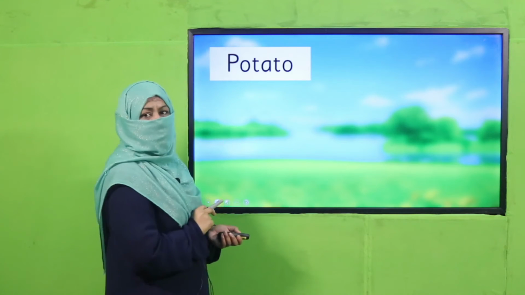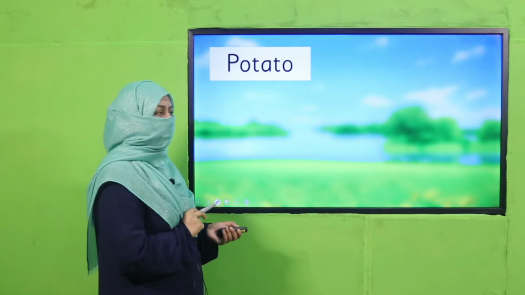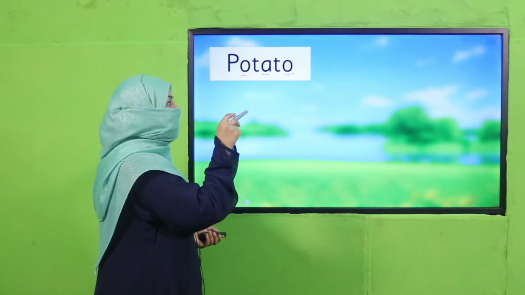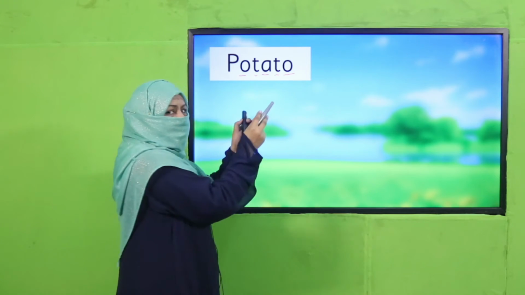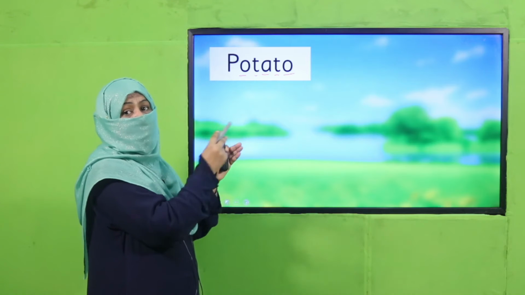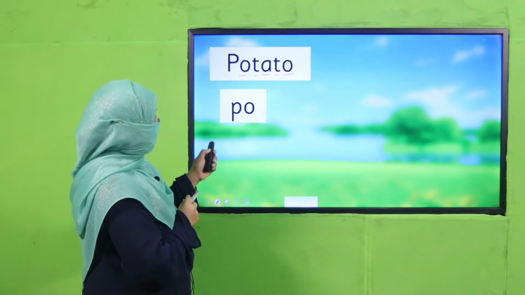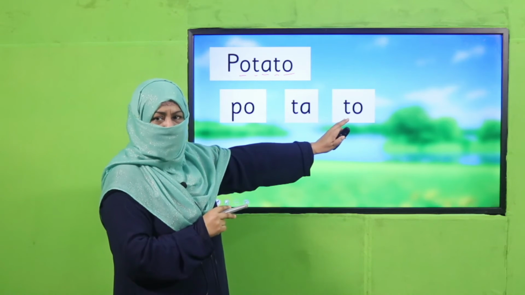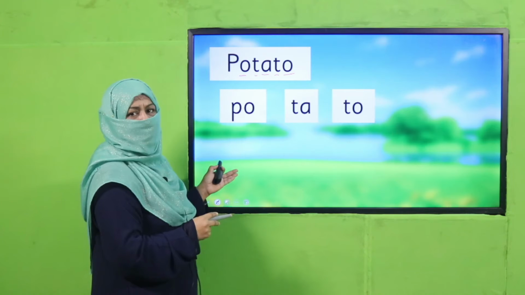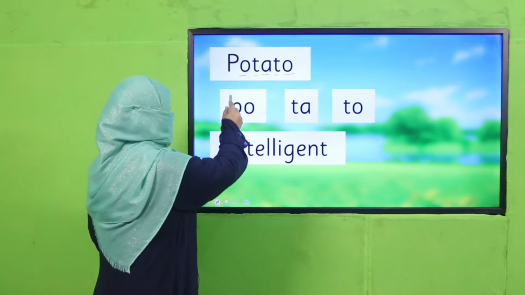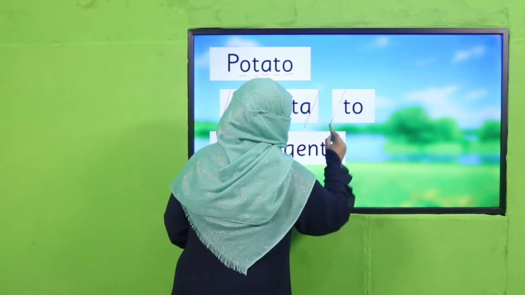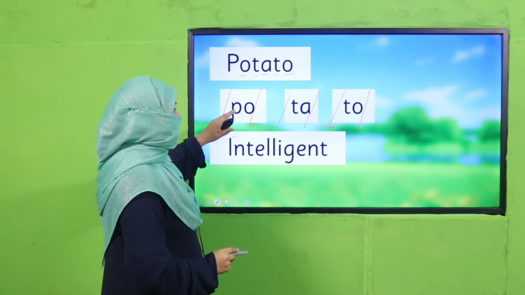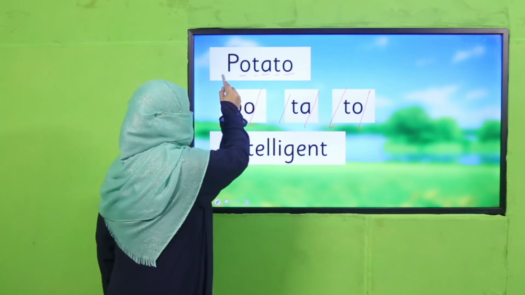So now you make the parts of this word. Okay, be with me. How many vowels do we find here? 1, 2, 3. And every vowel is packed with a consonant, separated with a consonant. So we have to separate all the vowels like this. Po-ta-to. Right? All these vowel sounds have been separated. Agreed? And there are 3 syllables and we say potato. Because there are 3 vowel sounds, there are 3 parts and there are 3 syllables of this one word, potato.